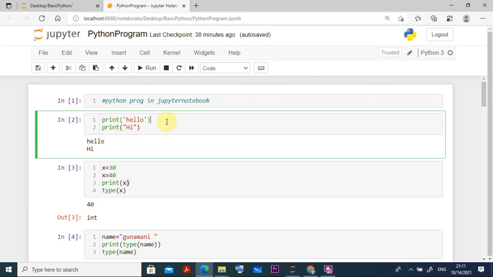Just after putting it here, press Ctrl and Enter. I am using Windows 10, and I am using Python version 3.8. If you are using Mac or Linux operating systems, similar things are there, you can use them there. Some commands will differ here and there, but you can easily understand. I am assuming my viewers are watching through Windows 10, and if you need any special help, I am ready. I will give you some hints for that also.